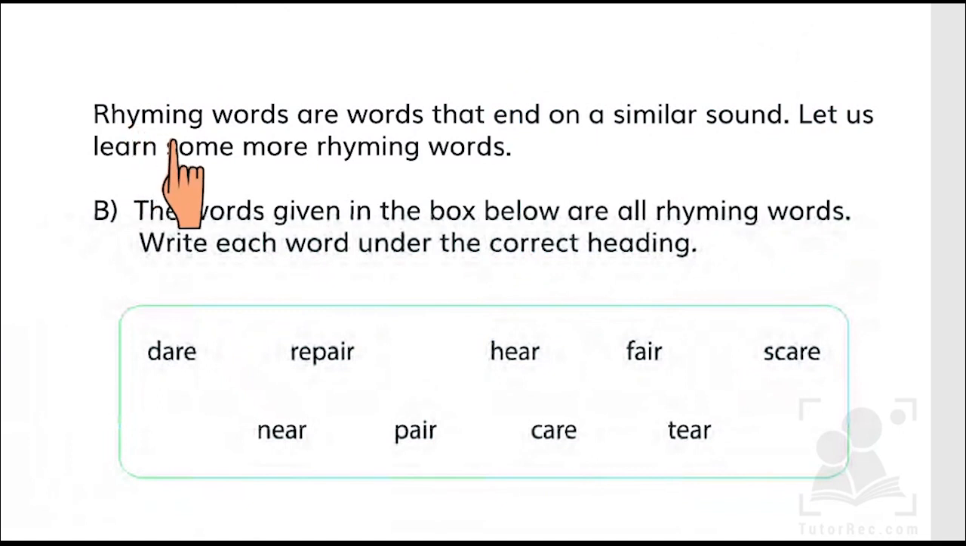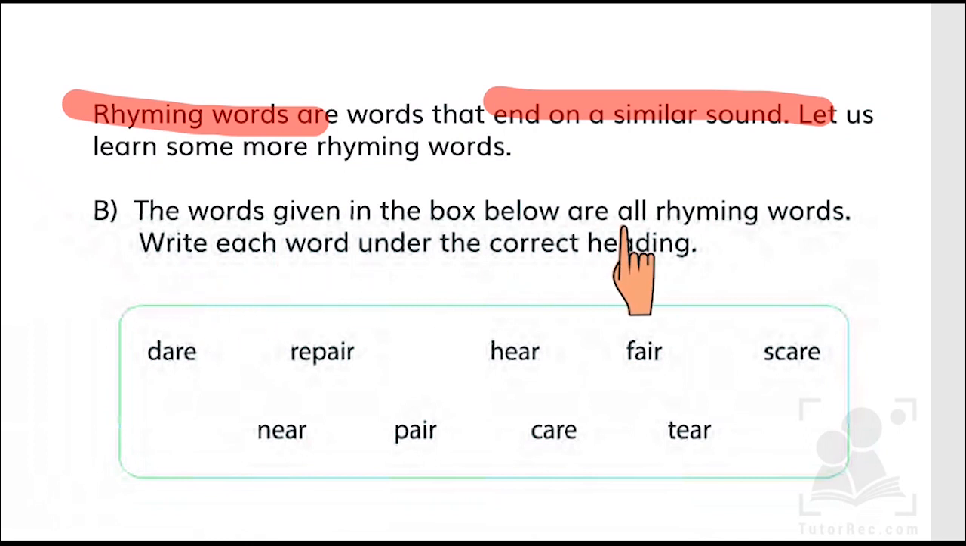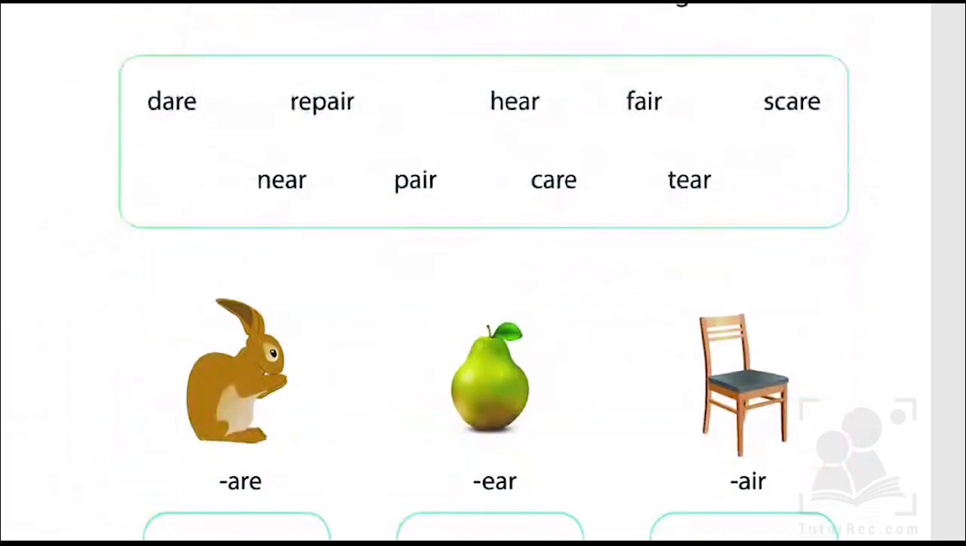It says rhyming words are words that end on a similar sound. Let us learn some more rhyming words. So kids, rhyming words, this is a new concept here. Rhyming words are the words that end on a similar sound. So the words given in the box below are all rhyming words. Write each word under the correct heading. Let's read these words. Dare, repair, hair, fair, scare, near, pair, care, tear.